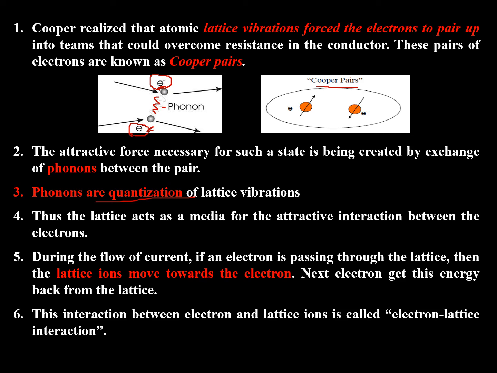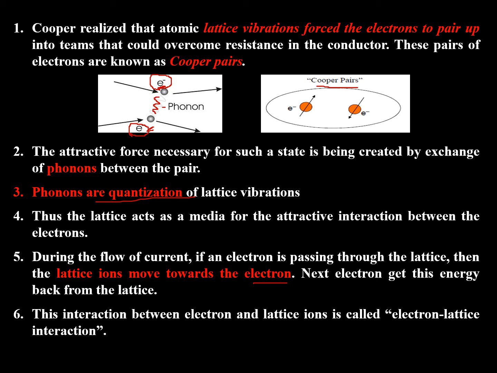During the flow of current, if an electron is passing through the lattice, then the lattice ions move towards the electron. Then the next electron gets this energy back from the lattice, and hence one electron is leaving some energy to the lattice.